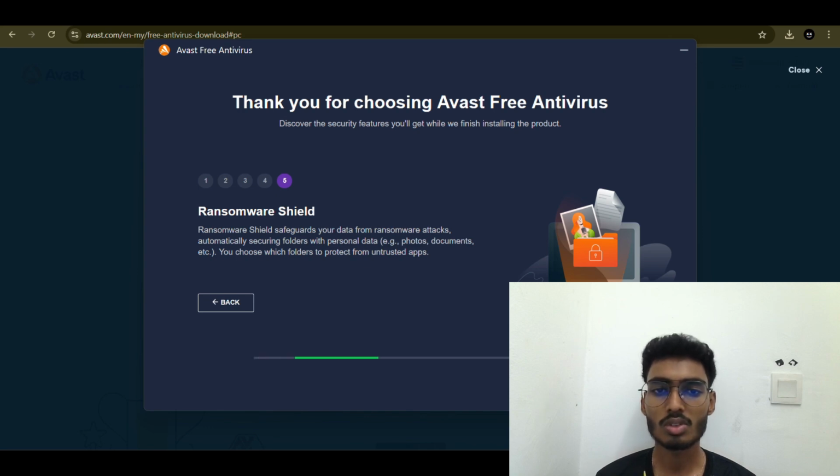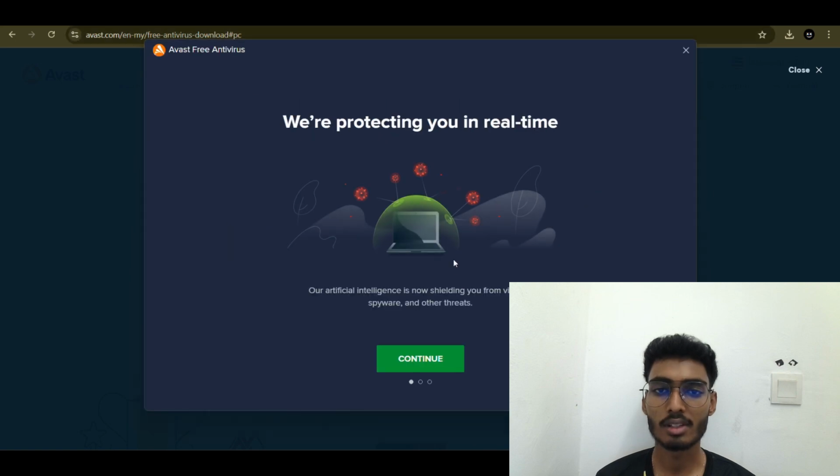Once in Downloads, right-click the installer and run as administrator. Click and show the UAC prompt. Beforehand, ensure your OS is updated.